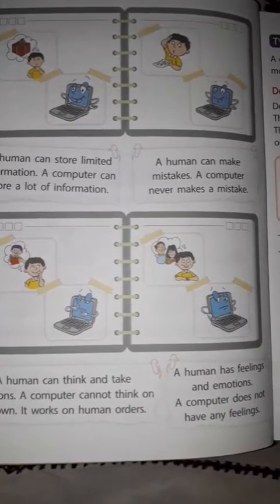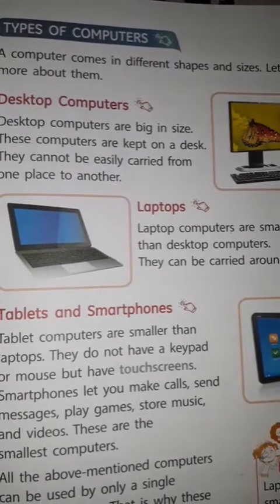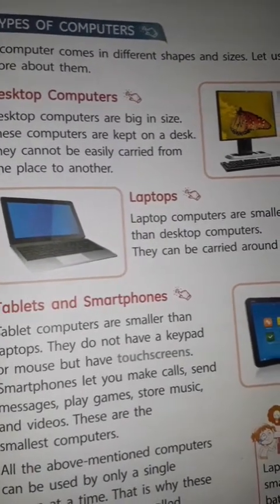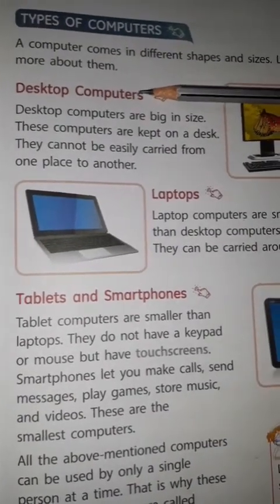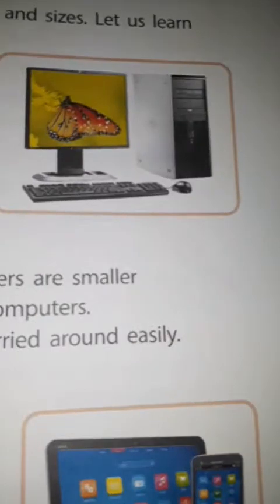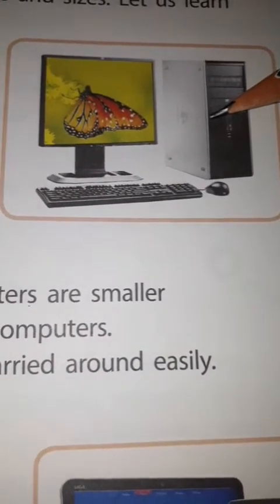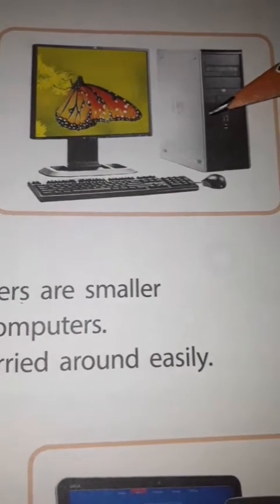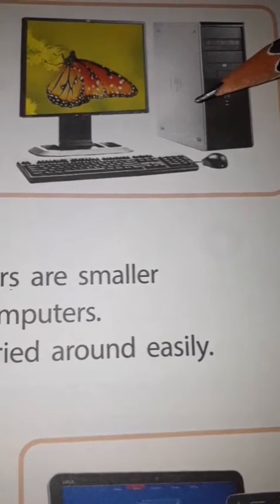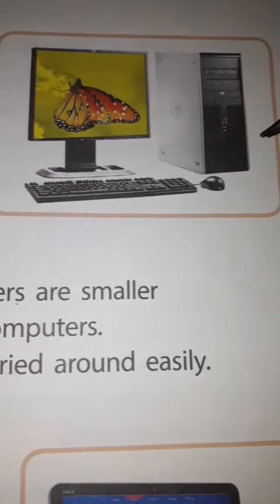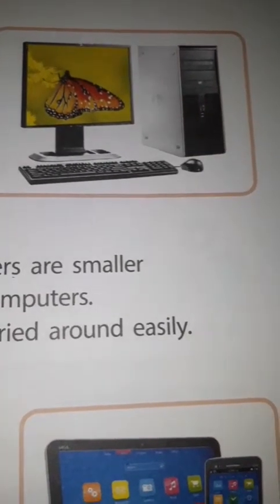So let us learn about the types of computer. Students, as we know, computers come in different shapes and sizes, so let us learn more about them. First is the desktop computer. See these pictures, children. This is the desktop computer. These computers are big in size and are kept on a desk. They cannot be easily carried from one place to another, as you have seen in your school. Yes, children, you have seen them many times.